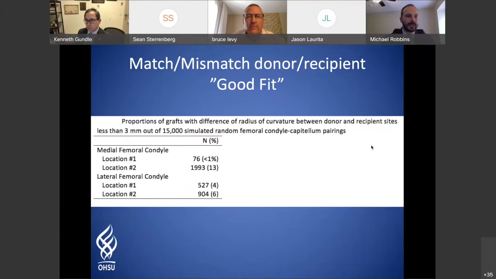And so moving on again, this is grafts within 3 millimeters of the donor and recipient site, which were overwhelmingly closer at location 2 at the lateral femoral condyle, here with a 13% good fit match. Again, this 3 millimeter proportion is something that's described in the literature as acceptable, within the random guidelines that have developed over time. 3 millimeters has been stated as acceptable offset.